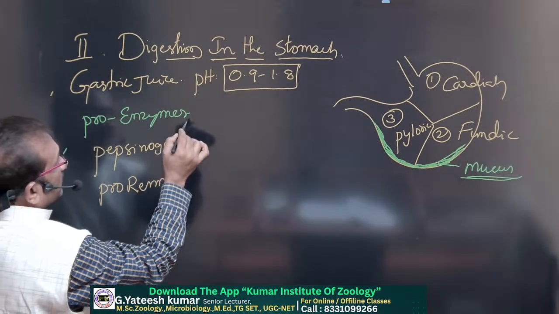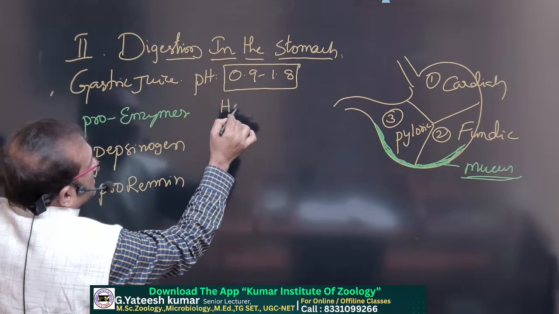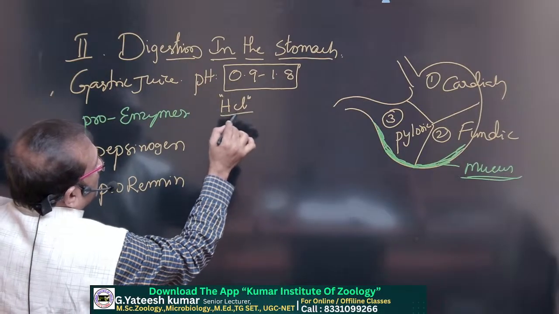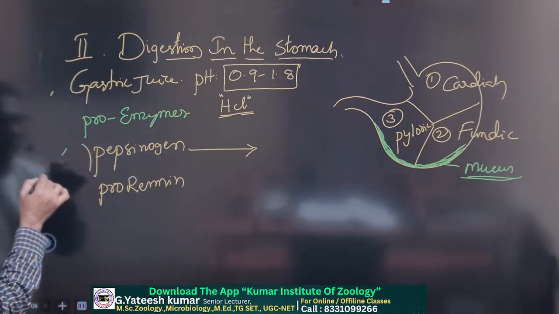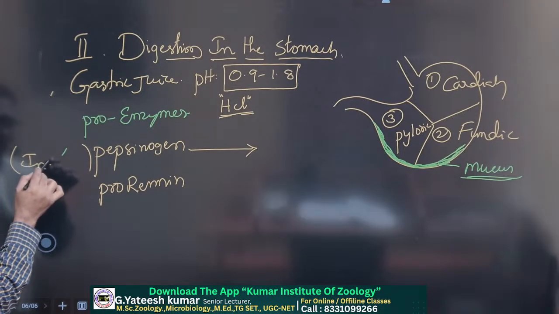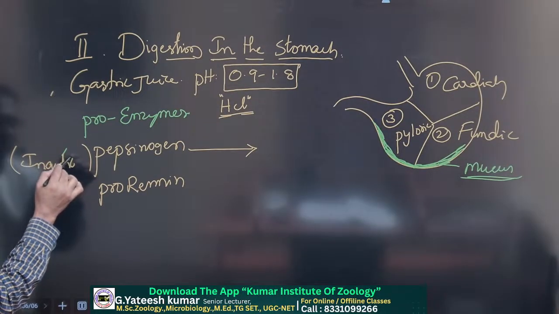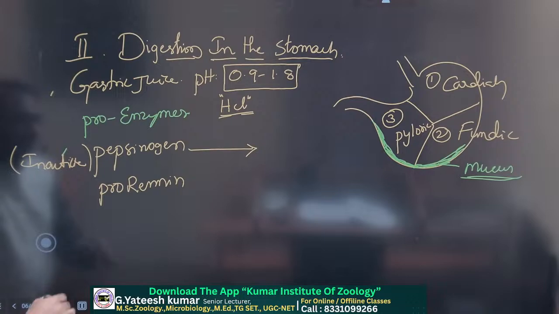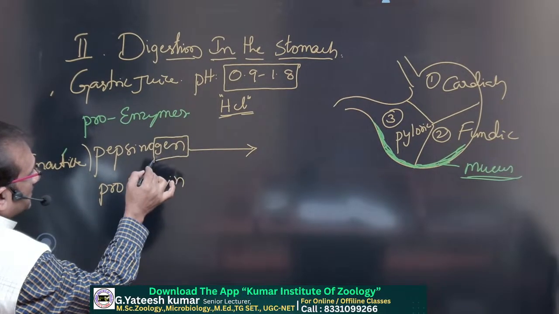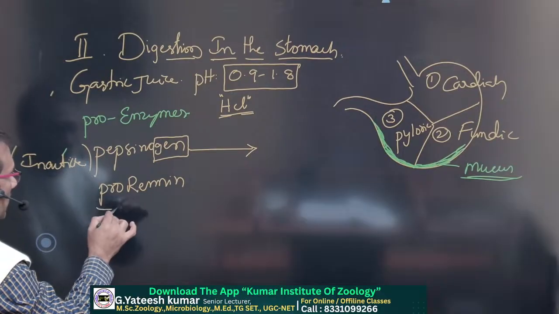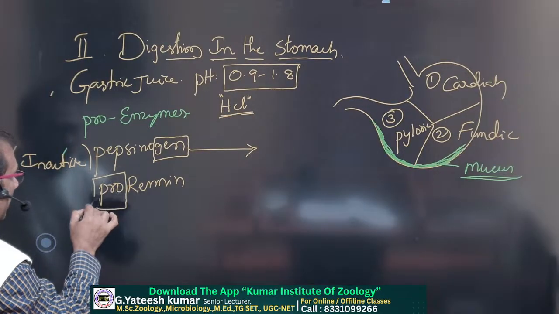So the HCl present in the stomach converts the inactive pepsinogen. Wherever you find "gen", it means inactive enzyme, and "pro" also means inactive enzyme.